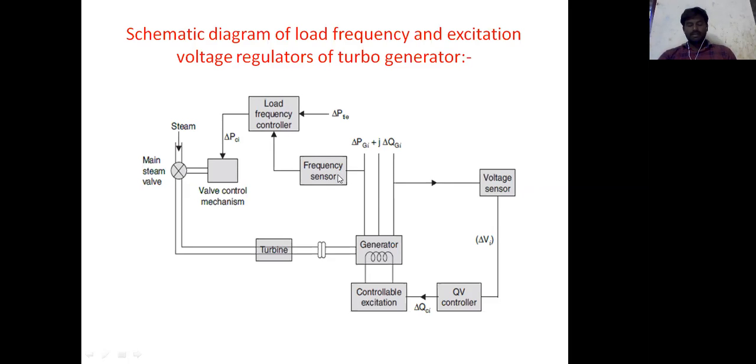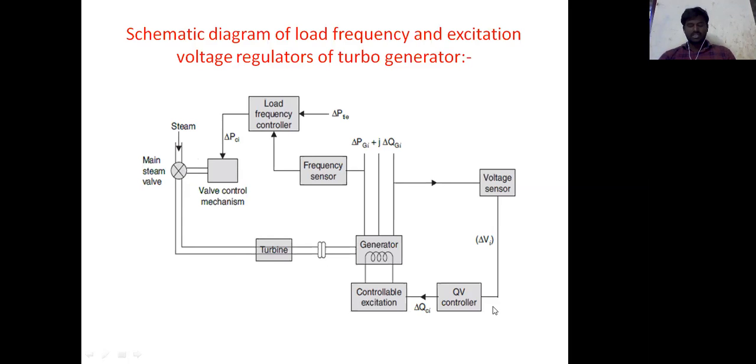So the frequency is compared with the comparator unit, and the output of this unit is based on the steam value. Based on the steam value setting, the input power to the turbine is adjusted. So finally, the speed of the alternator is adjusted with the help of the turbine. This is the speed of the generator with the help of the turbine. So in this manner, the frequency regulation is done.